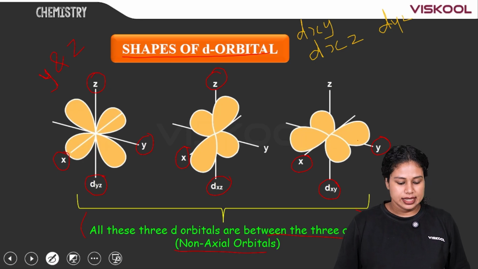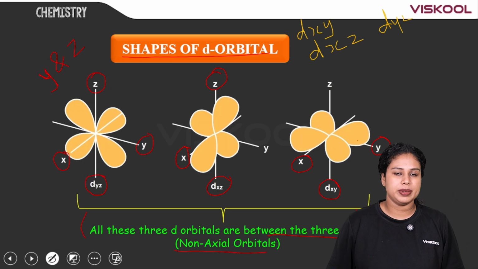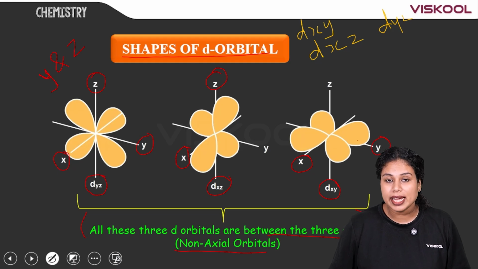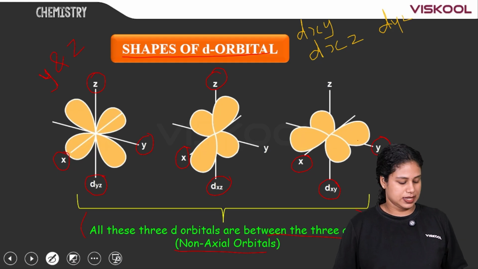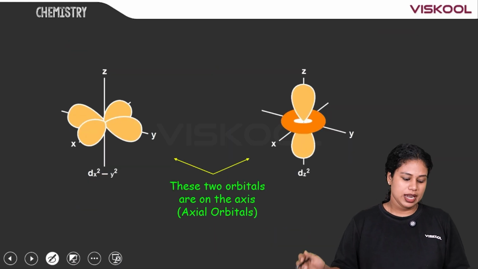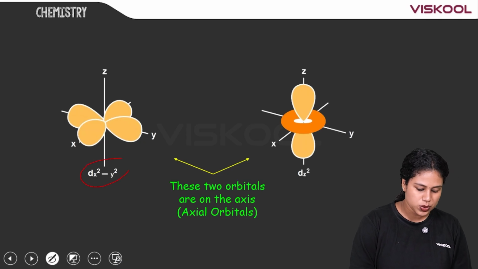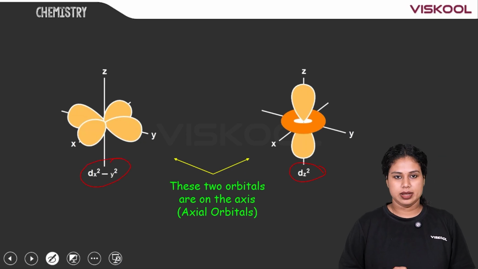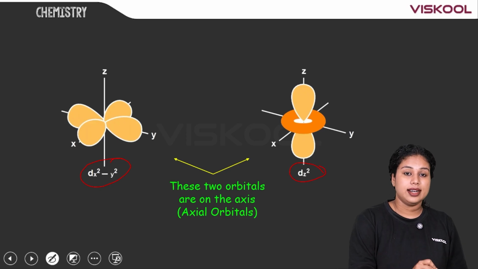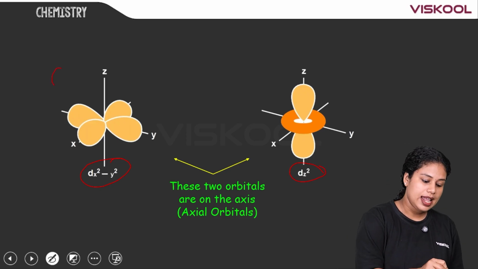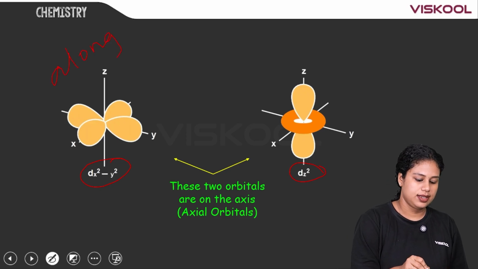Is it clear? Now, the remaining two orbitals, what are they? dx square minus y square and dz square. So, here comes the shape of dx square minus y square and dz square. In these two orbitals, you can see the lobes are lying along the axis.